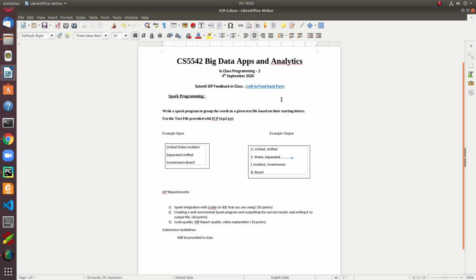In this assignment, they ask us to solve a problem regarding Spark-related concepts, and to write a Spark program to group the words in the given text file based on their starting letters. Here, they provided the input as a text file instead of CSV files.